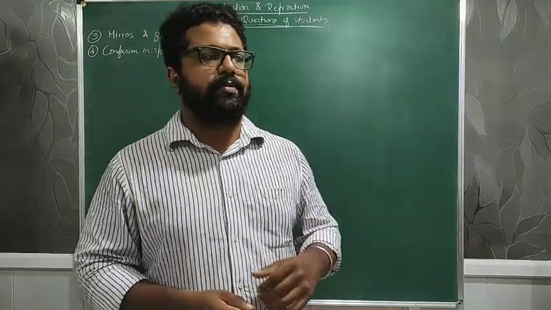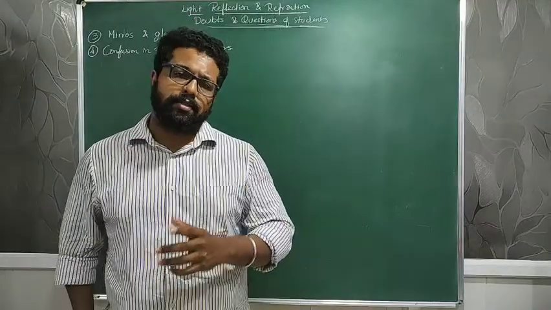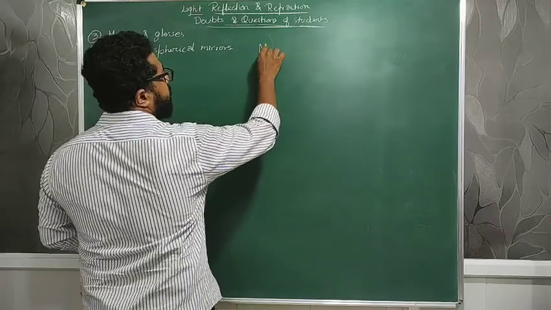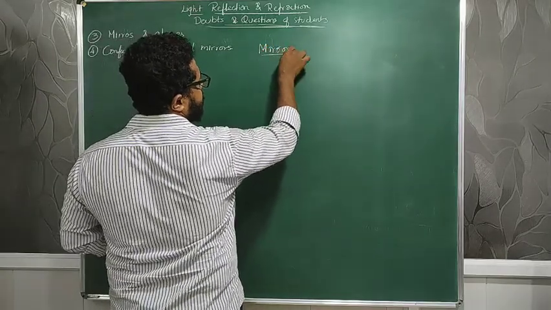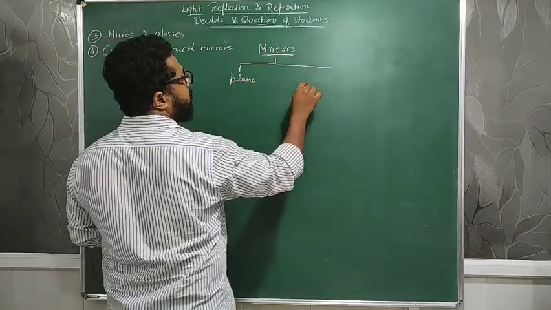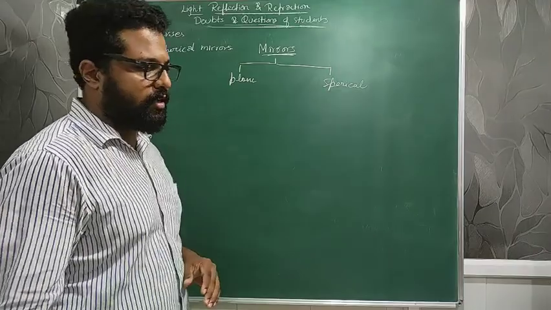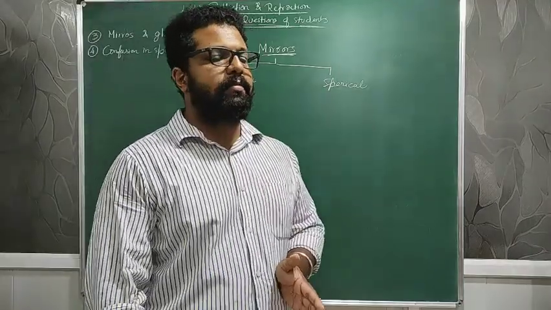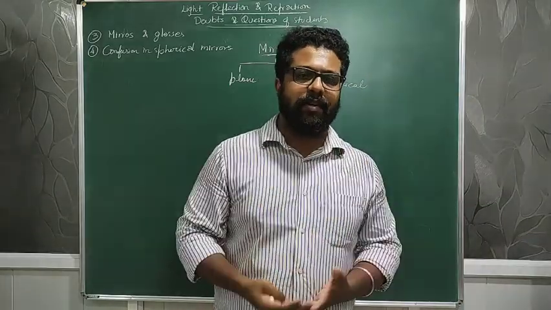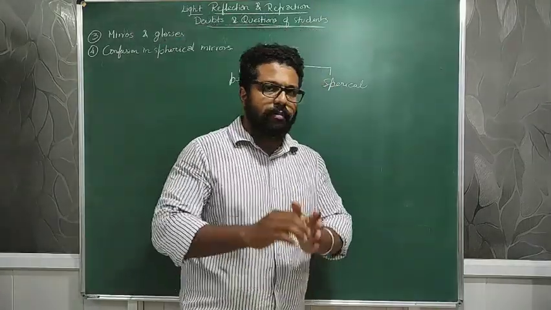Along with this, I want to explain the topic which a few students find confusing: spherical mirrors. To understand what a spherical mirror is, I want you to know the two types of mirrors. You all know it, but let me tell you clearly. One is a plane mirror, and one more is a spherical mirror. The name itself is 100% clear. A plane mirror is completely straight, like the one in your house or wardrobe, where you can see yourself clearly. That is nothing but a plane mirror. A spherical mirror is a bent shape.